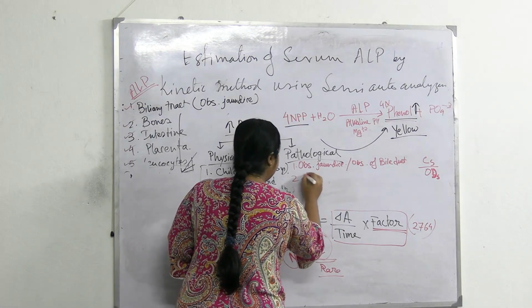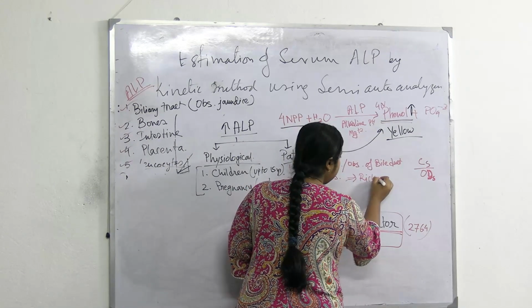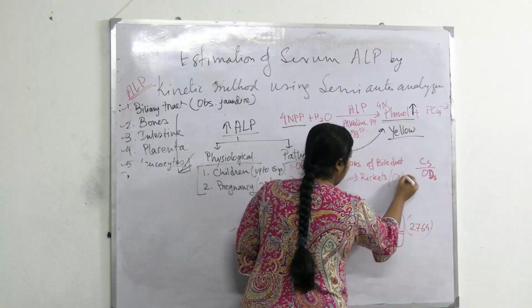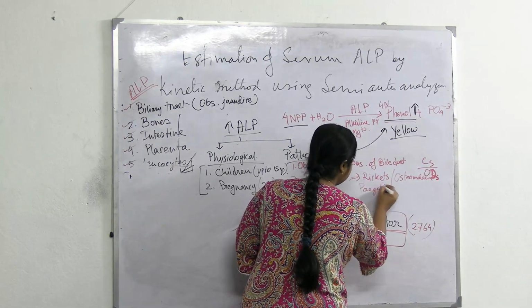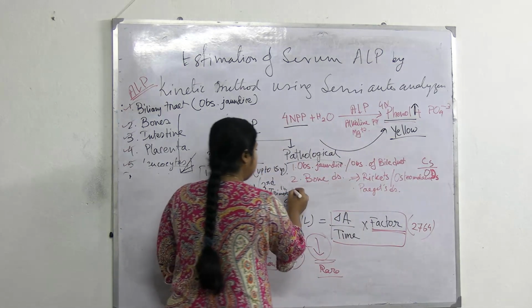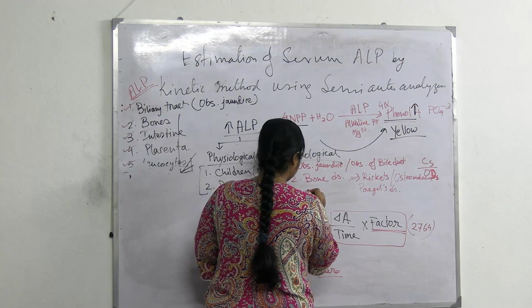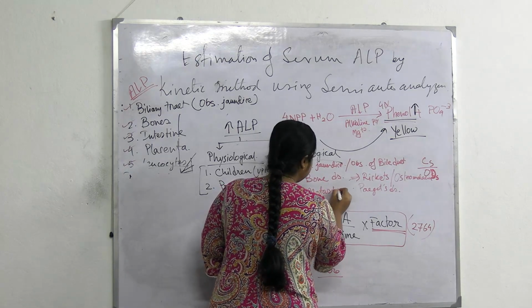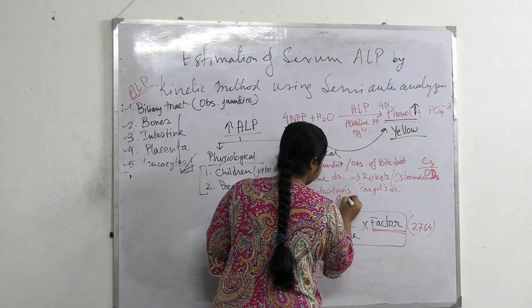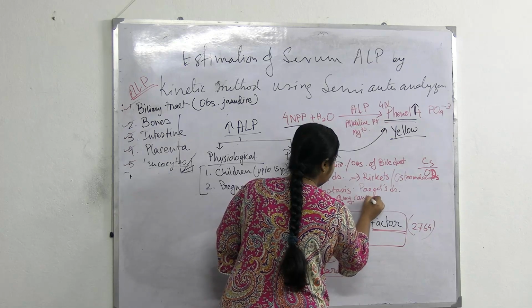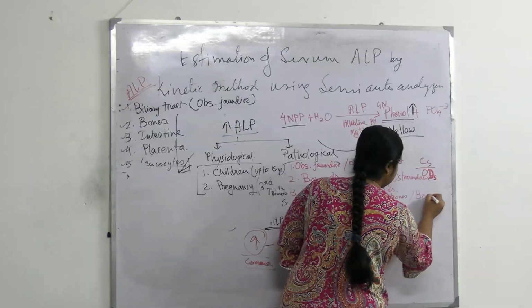Number two, any bone disease like rickets or osteomalacia or Paget's disease. Number three, metastasis of any cancer to bones or bony mets.